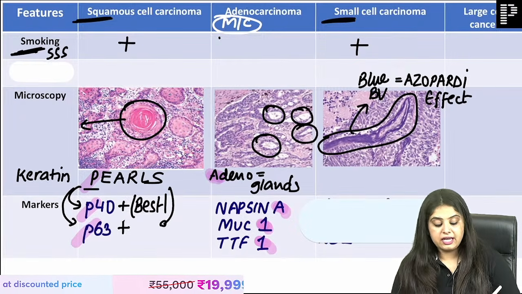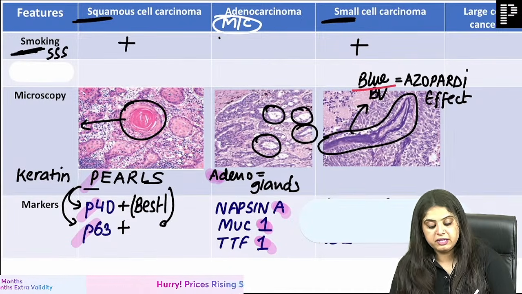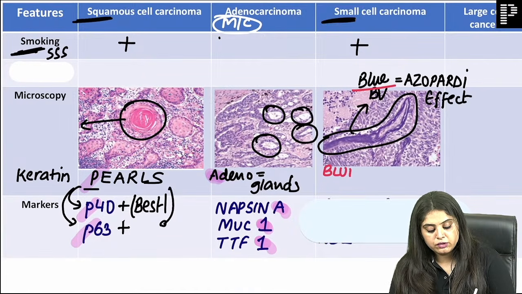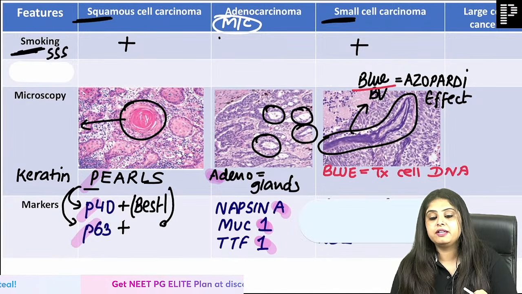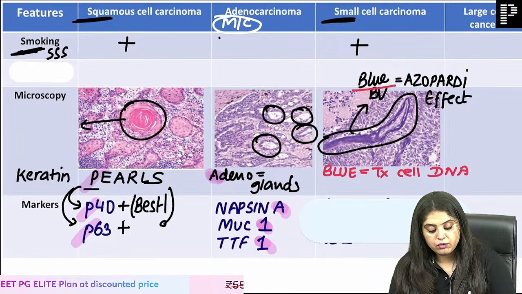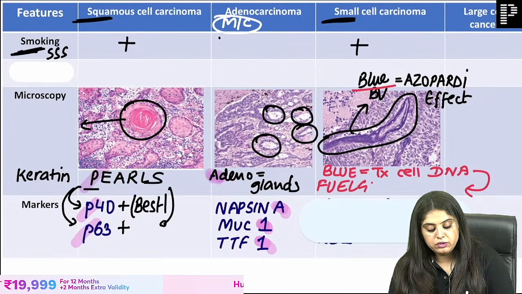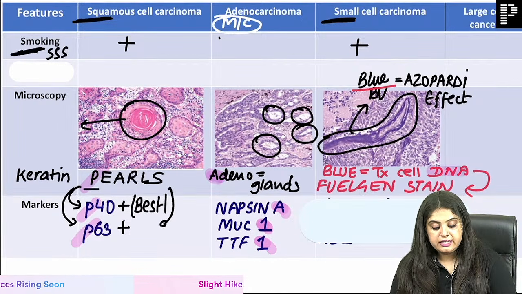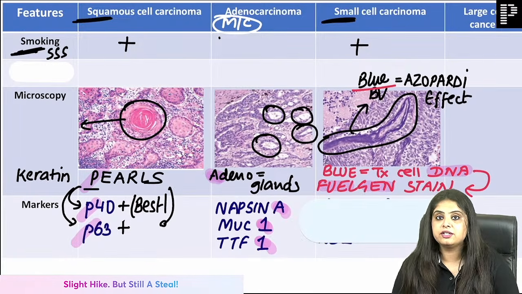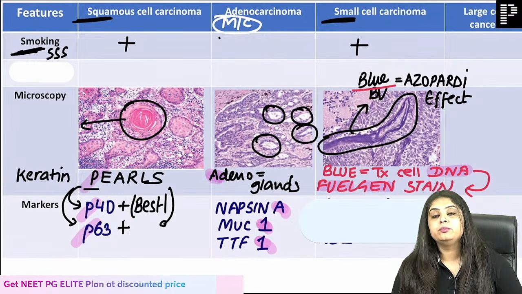Now I have another question for all of you. This is for NEET PG and INI students. When we say blue blood vessel, they might ask you what is the reason for the blood vessel becoming blue. The blue color is because of the tumor cell DNA. The DNA of the cancer cell has come over here and that has resulted in making it very blue. So how do I confirm DNA? Is there a special stain for DNA? It is known as the Feulgen stain. How we have learned is DNA is the fuel to your generation, right? So for DNA, the special stain is the Feulgen stain.